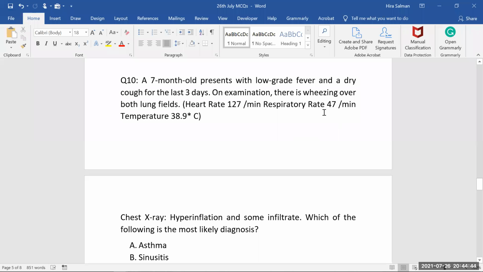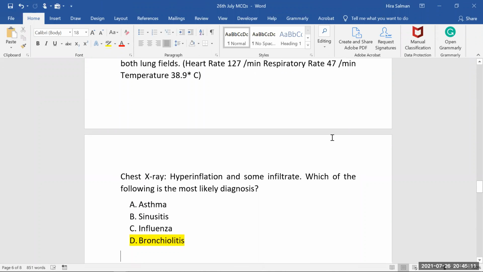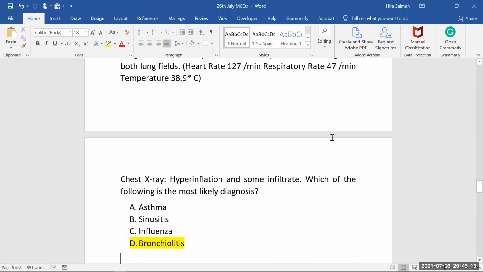Right? Other than that, there are lower respiratory tract infection findings as well. Lower respiratory distress findings are there. For example, you can appreciate wheezing. Here you're appreciating wheezing, and tachypnea is there. In influenza, you will not find tachypnea. Tachypnea is a sign of respiratory distress, where the lower respiratory tract is involved. In influenza, mostly the upper respiratory tract is involved. There will be no tachypnea? There will be, but only mild tachypnea. You will not find severe tachypnea associated with wheezing in influenza.